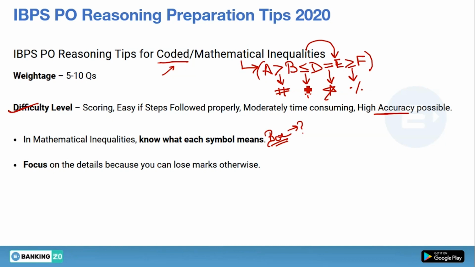It will be given to you in the question. I am just giving you an example. So if it is given like this, then this is known as coded inequality, and generally it is expected in mains examinations. Now I hope everything is clear about mathematical inequalities or coded inequalities.